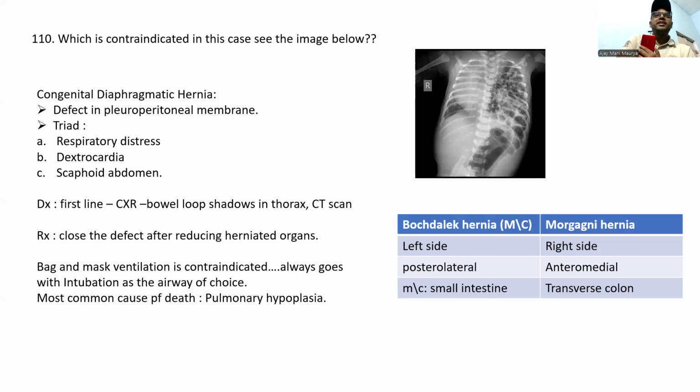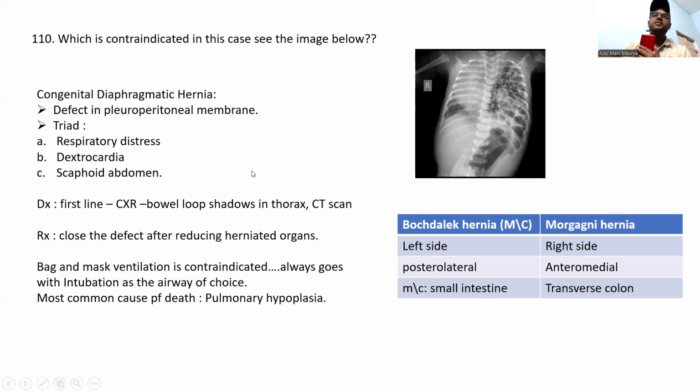Which is contraindicated in this case. In this case, you can easily see here the bowel loops in the chest. This is the case of congenital diaphragmatic hernia, a defect in the pleuroperitoneal membrane. We have a triad called respiratory distress, dextrocardia, scaphoid abdomen.